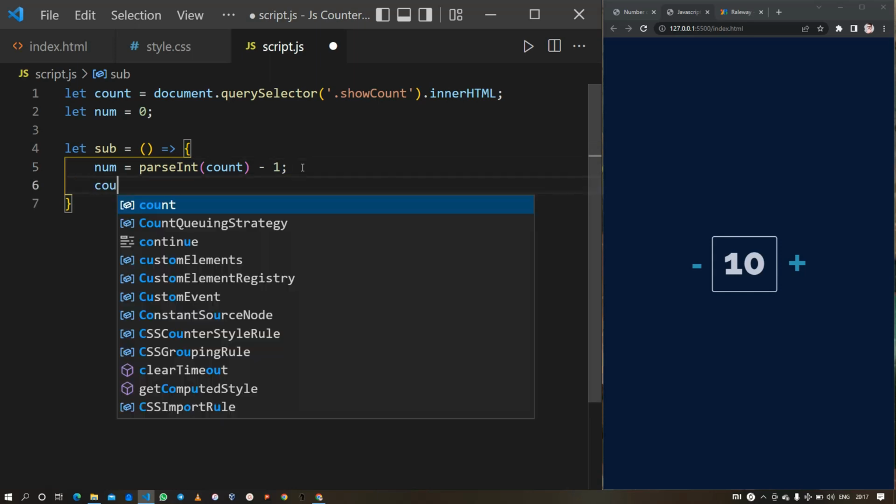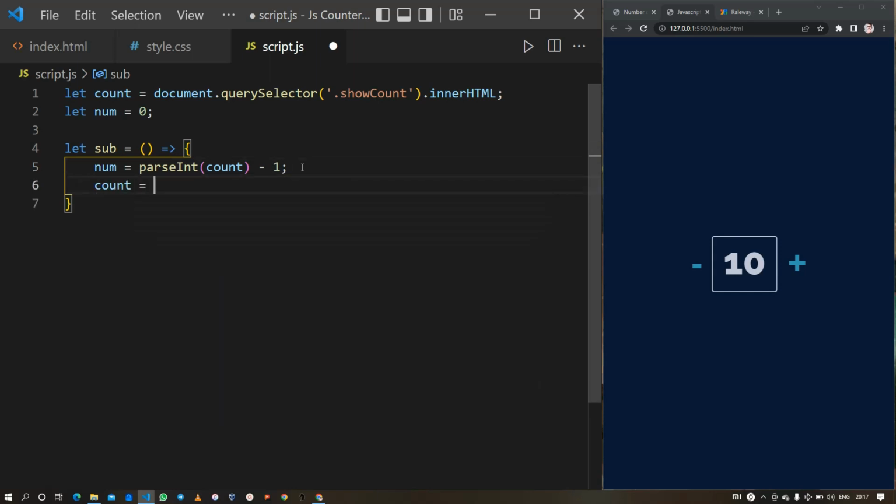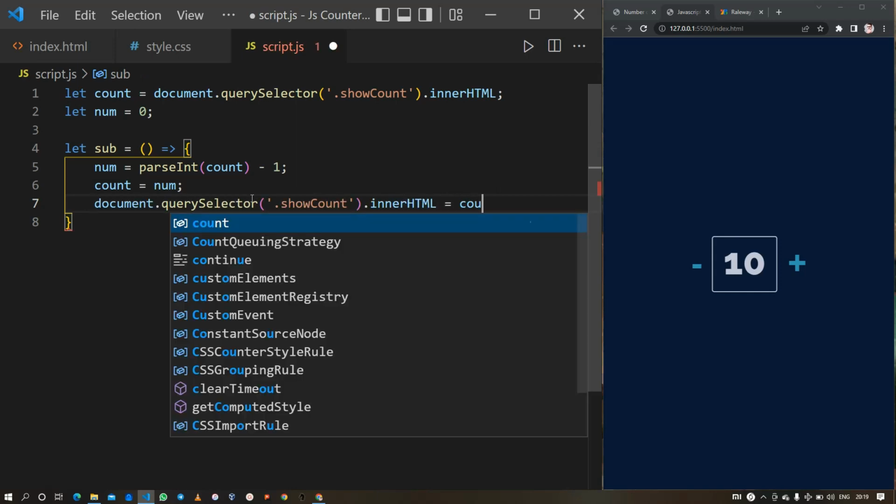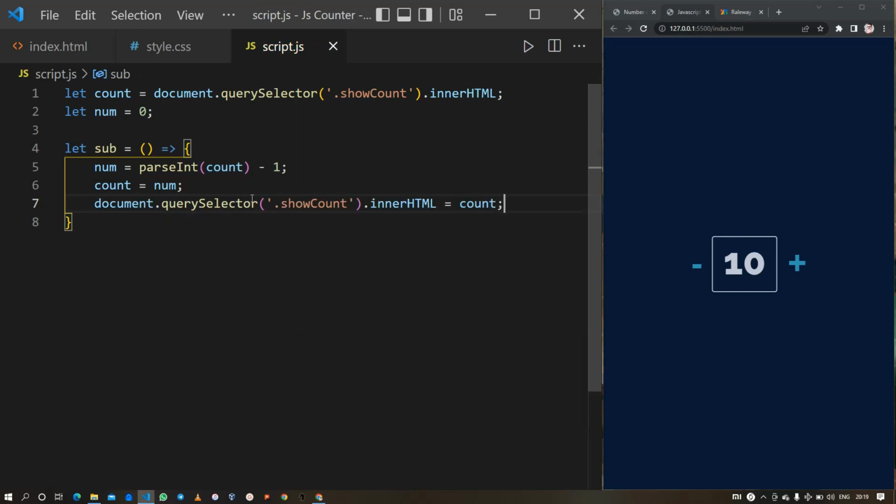And then I will reassign the count variable to num so that this particular value will be assigned to count. So let us just check how this subtraction function works. I'm just going to copy this line of code from here and paste it here, and then assign the count variable to it.